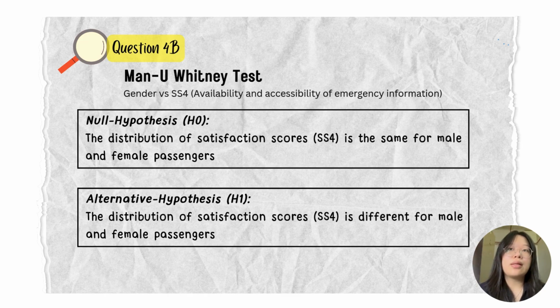My name is Daniel and I was assigned to answer question 4B and question 4C. For question 4B, in this section, we use the Mann-Whitney U test to examine whether satisfaction scores for emergency information, SS4, differ significantly between male and female passengers. The test is appropriate here because SS4 is an ordinal variable and we are comparing two independent groups, males and females. First, we need to state the hypothesis.